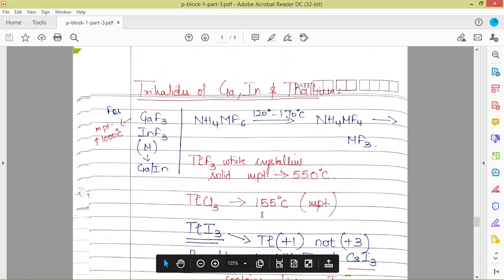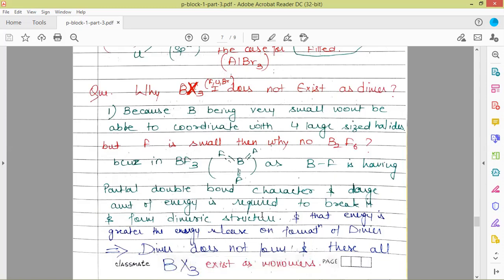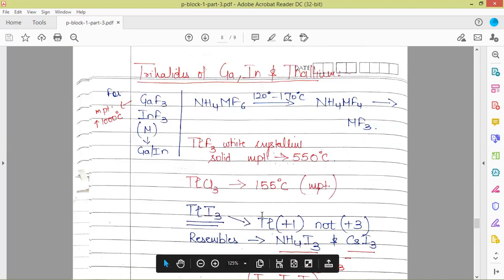So that is why the dimer is not formed, because the energy released for the formation of the dimer, as with B2H6, is much lower than the energy required for the breakage of the B-F bond. That energy is much higher than the energy released when the dimer is going to be formed. So that is why BF3 exists as a monomer,